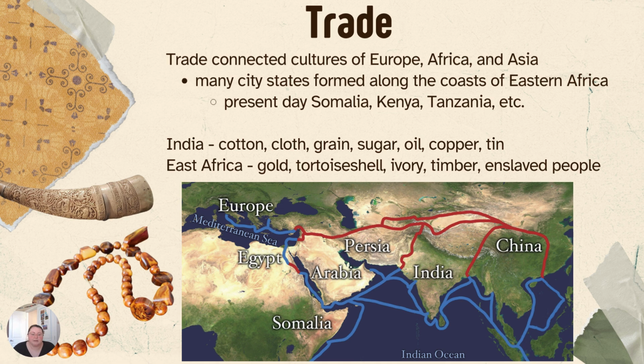For the trade, India sold cotton, cloth, grain, sugar, oil, copper, and tin. East African nations sold gold, tortoiseshell, which you can see on the necklace here in the picture, ivory, which is made out of elephant tusks, timber, and enslaved people.